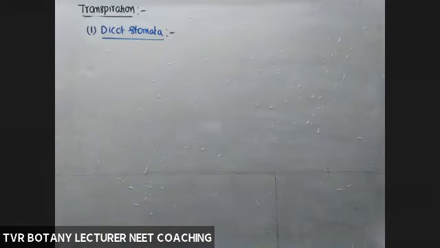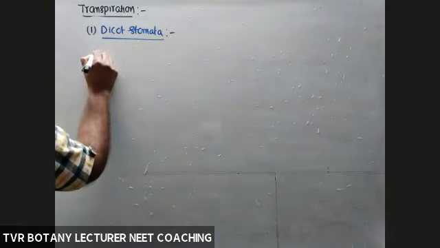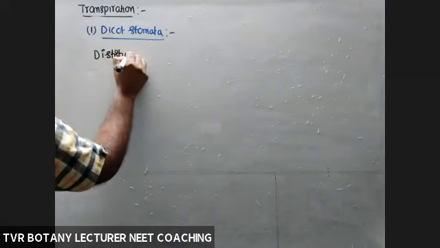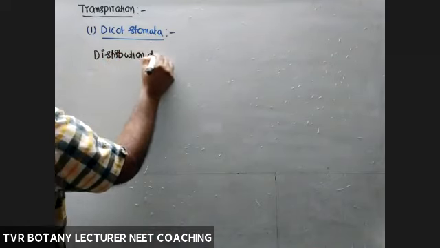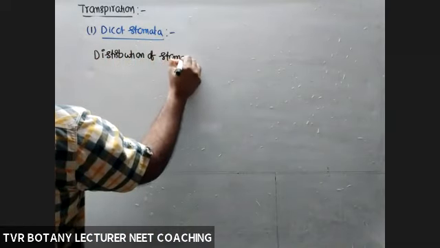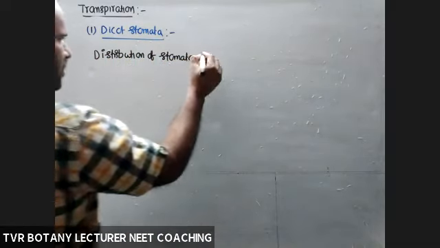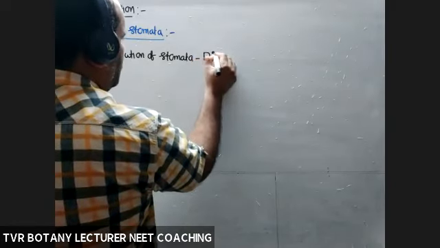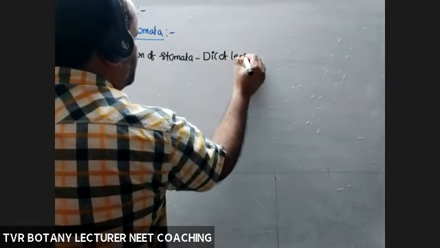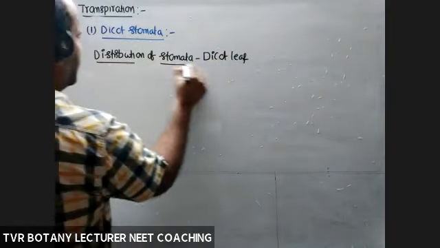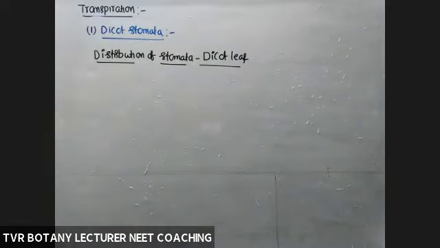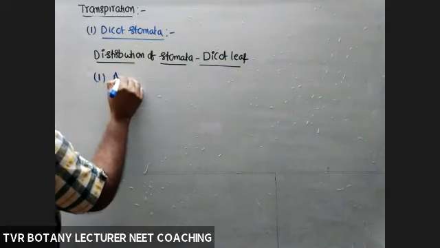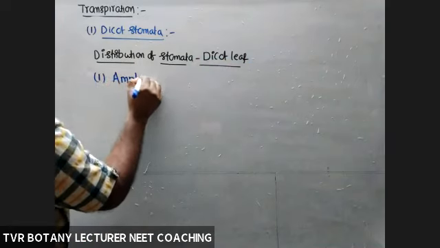Distribution of stomata in a dorsiventral leaf, dicot leaf. Okay, so first one, amphistomatous.